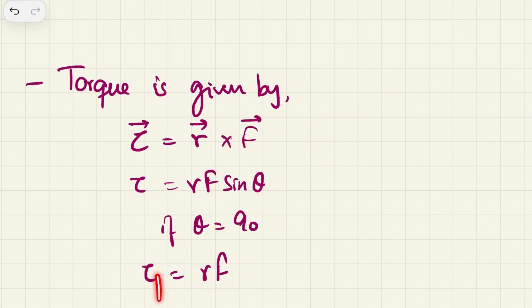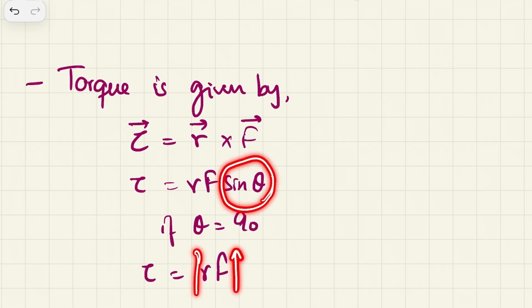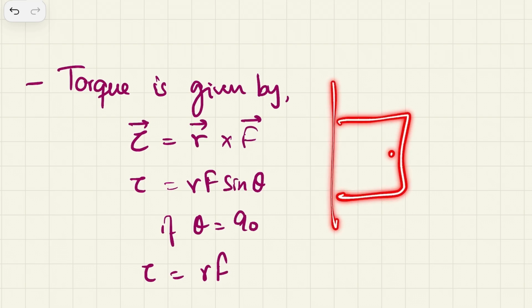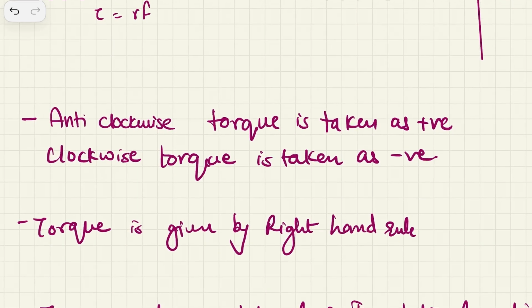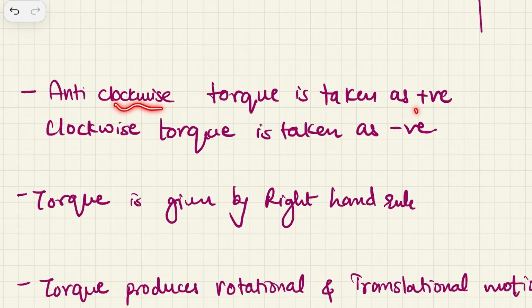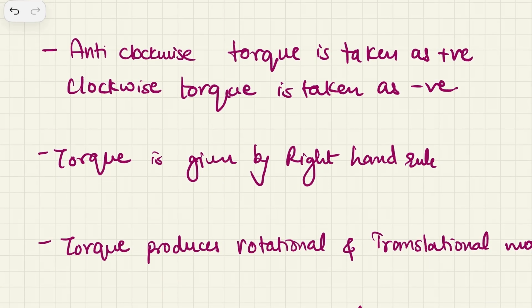So if you want to maximize torque, you either maximize r, or maximize f, or you make theta 90 degrees. That's why the door gets opened very easily if you apply force at the cornermost point as well as perpendicular to the door. So that would be the best case to open a door. Anti-clockwise torque is always taken as positive, and clockwise torque is always taken as negative. So something rotating anti-clockwise is positive torque, and clockwise torque will be taken as negative in order to solve numericals.